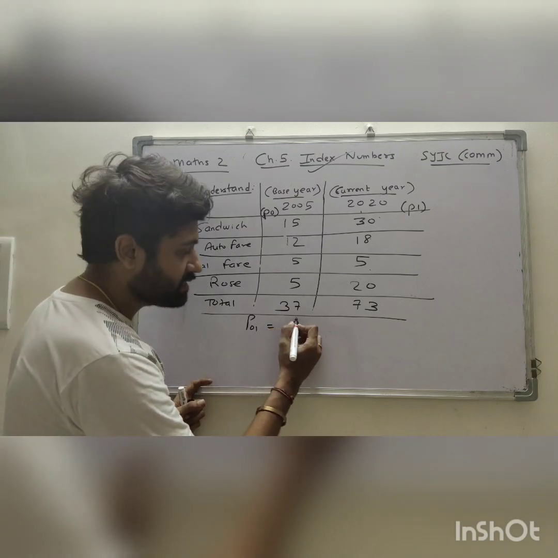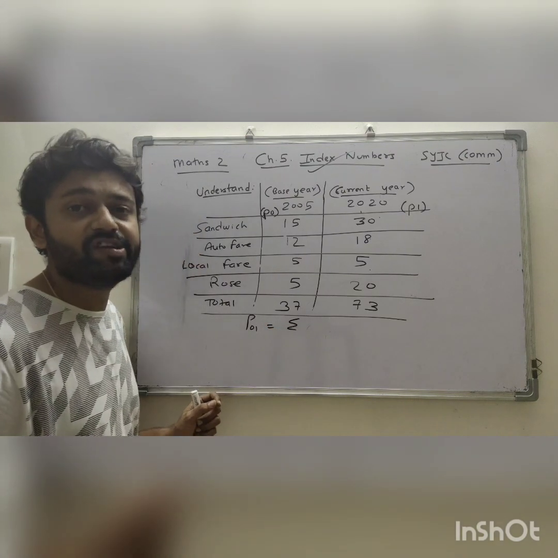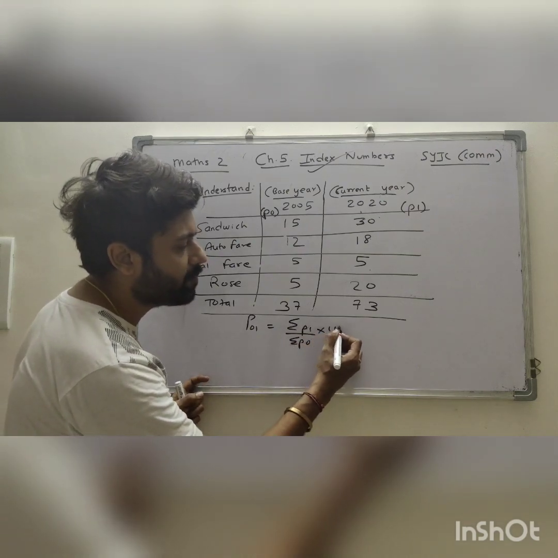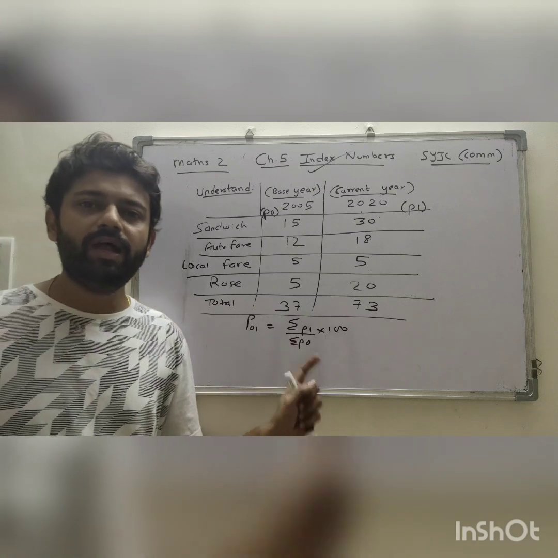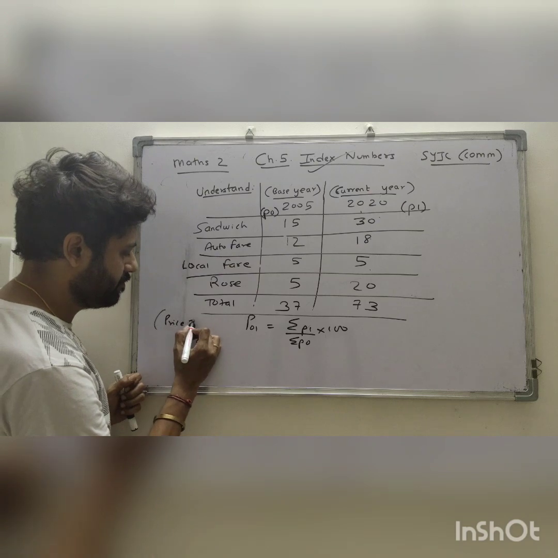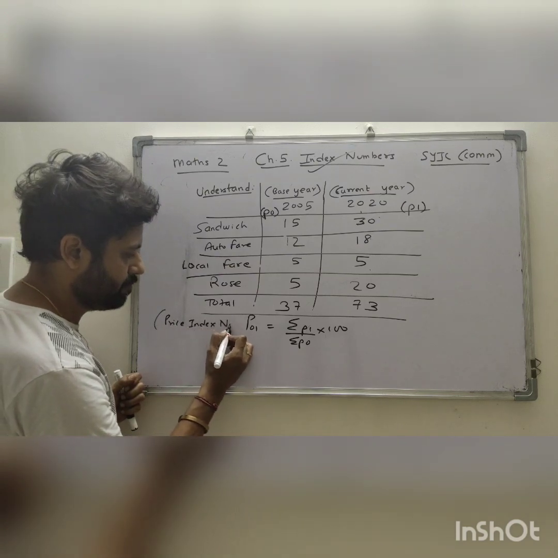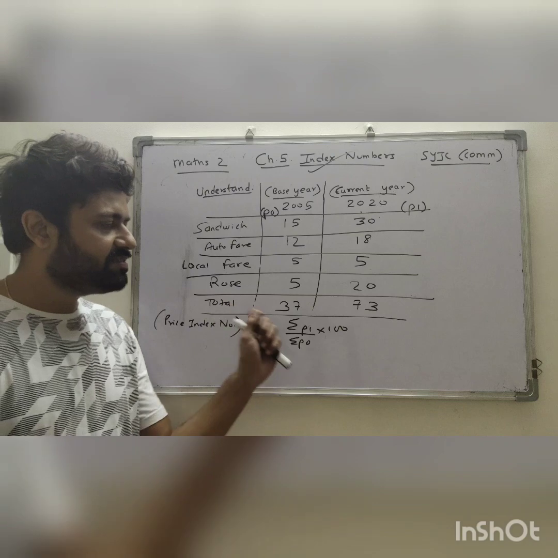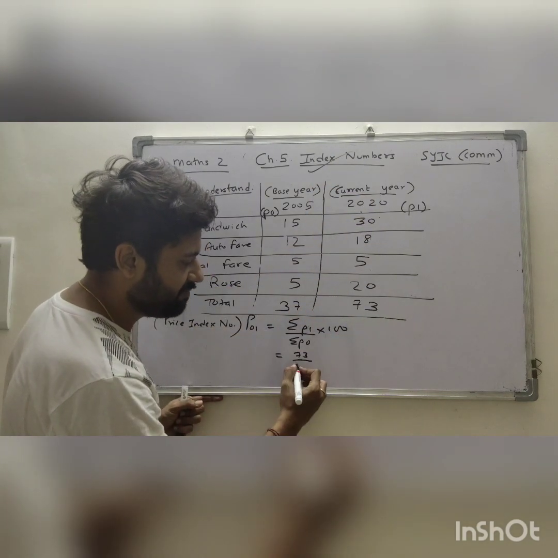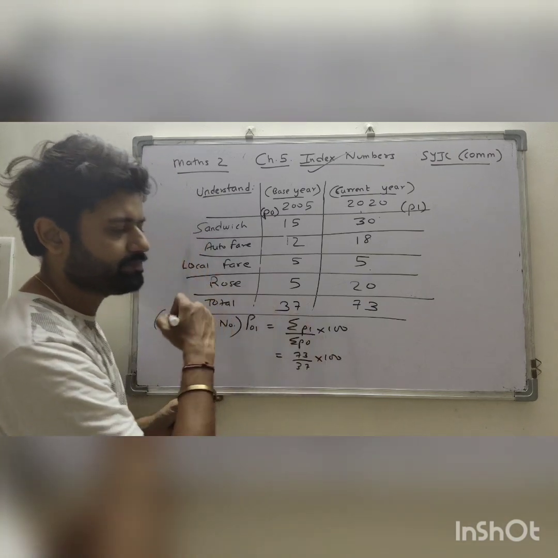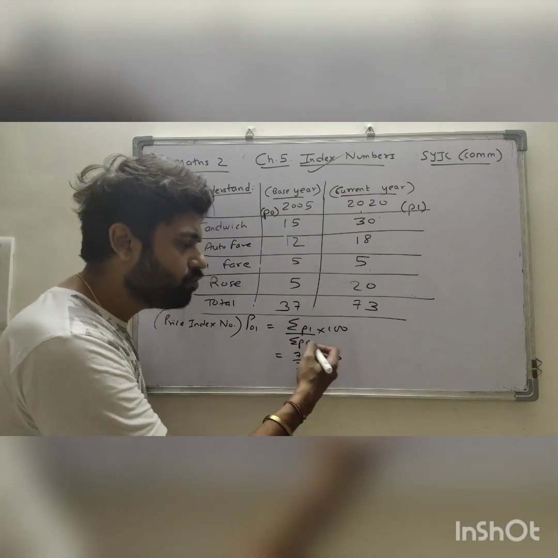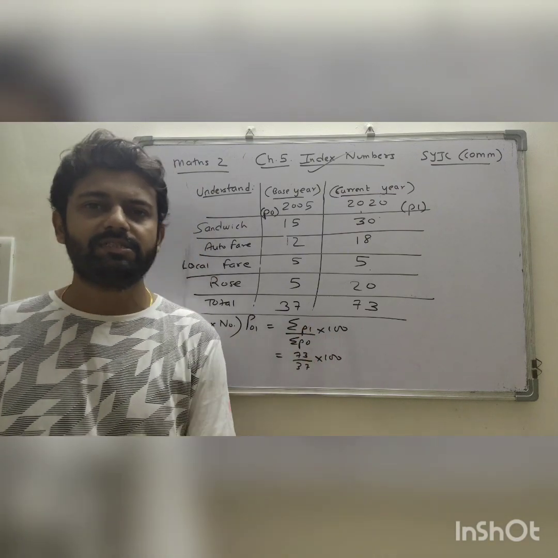The formula is summation. इसको बोलते हैं summation. Summation छोटा p1 upon summation छोटा p0 into 100. This is the formula of price index number. Very simple formula. Summation of P1 is का total 73 upon 37 into 100. Very simple. And after this you have to do calculations, cancellations.